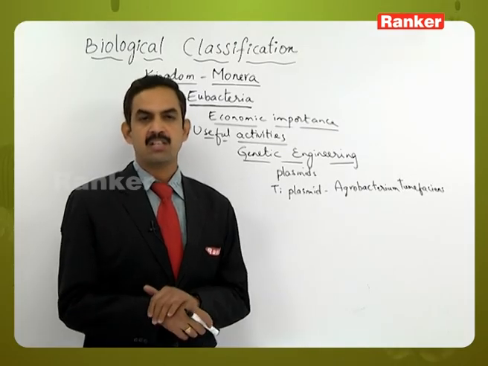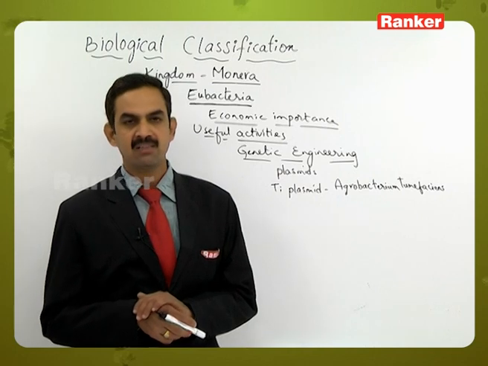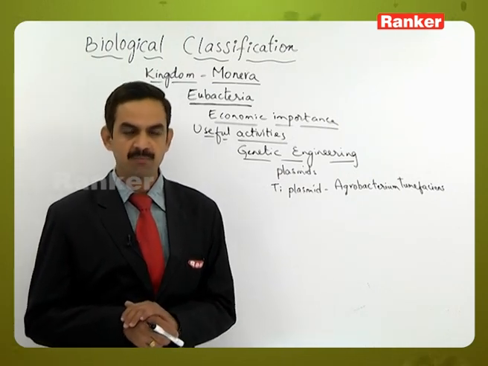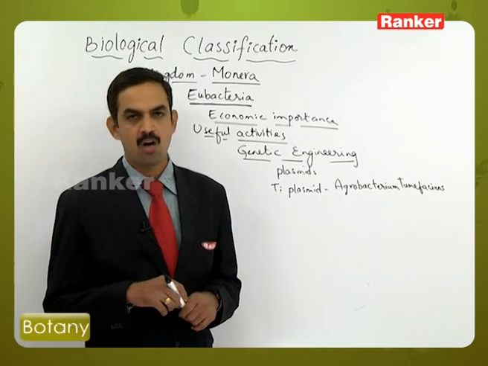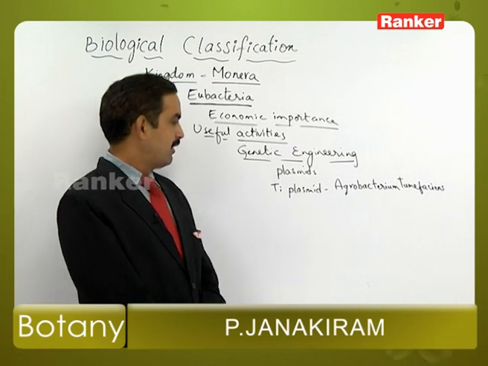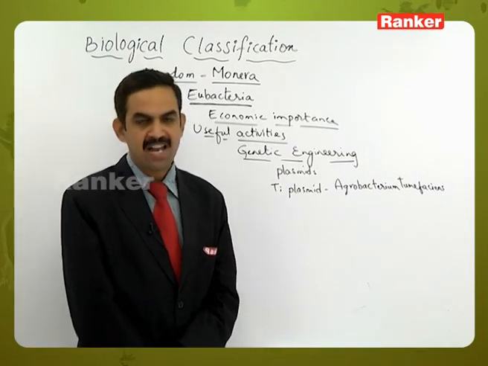Once the tumor inducing genes have been disarmed, the Ti plasmid can be used in the transfer of genetic material, or the transfer of desirable genes from one organism to another. Scientists have also developed artificial plasmids based on the structure of natural plasmids.